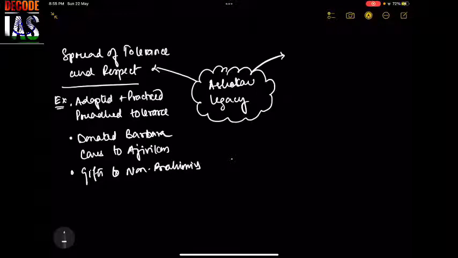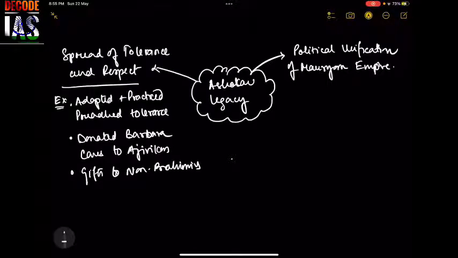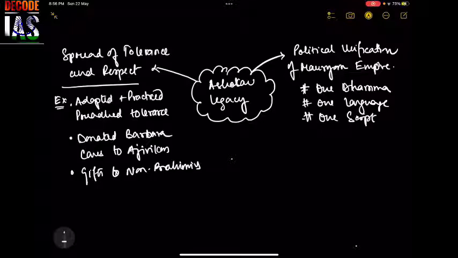Apart from this, political unification of the Mauryan Empire. This is no doubt the entire country. The whole country was actually under one rule, one dharma, one language, one script, and things like that.